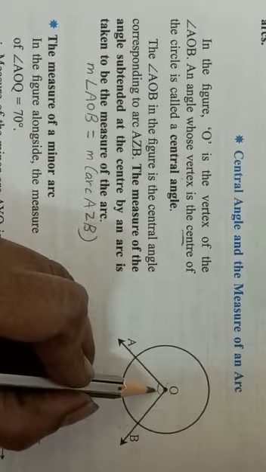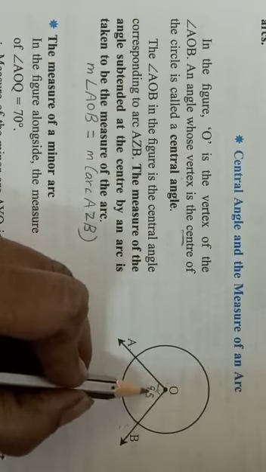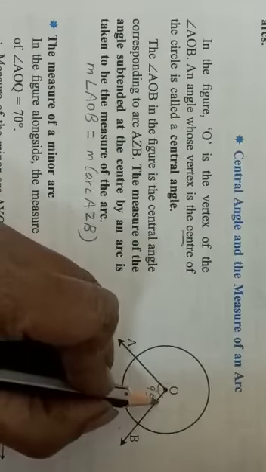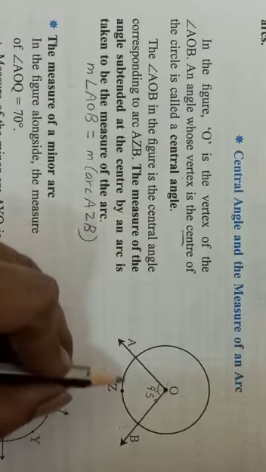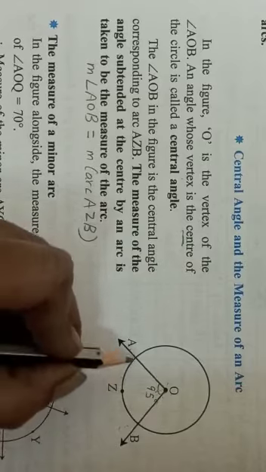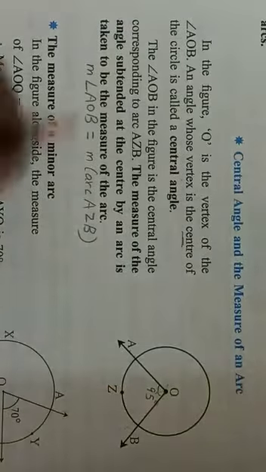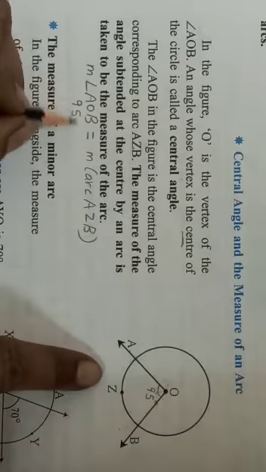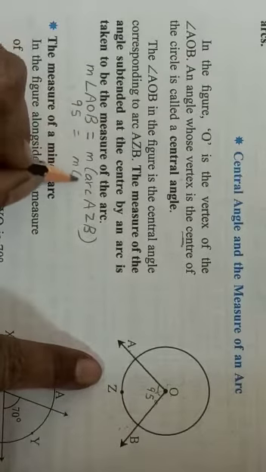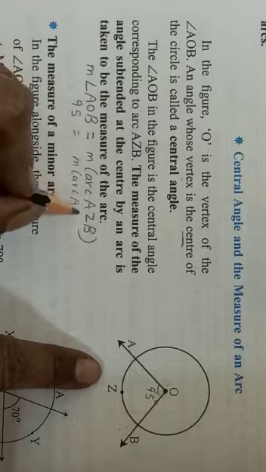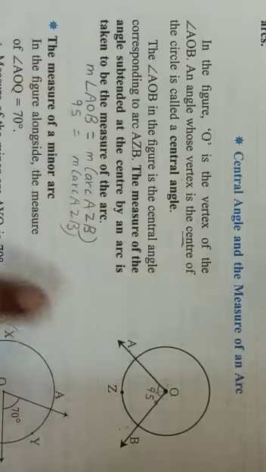Now suppose this angle I measured, it is 95 degrees. Okay. So the measure of this arc is also 95 degrees. AOB is 95, so the measure of arc AZB will also be 95 degrees. That is the meaning of it.